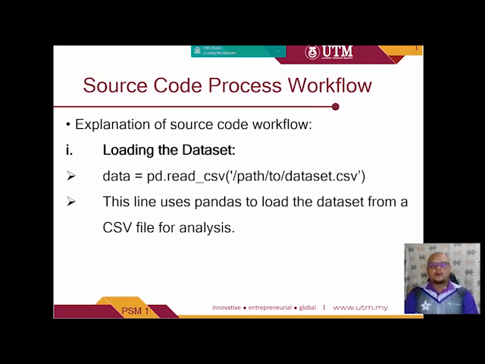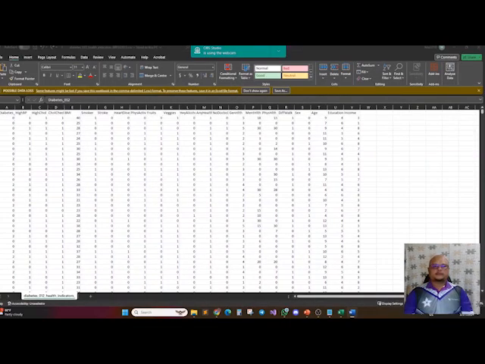So we go for number 1, which is loading the dataset. The dataset is from an Excel file, and it will use the pandas library to get the dataset for the analysis. This is the dataset of CDC diabetes health indicators that has been used for this project, and it contains the variable tables with the scale for each table.